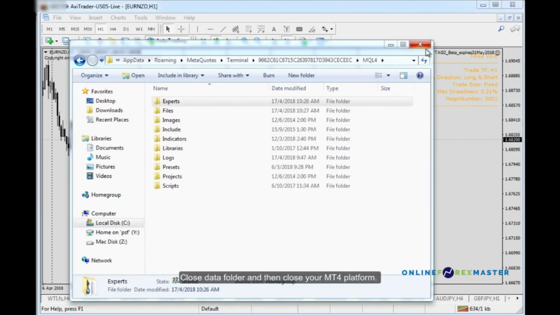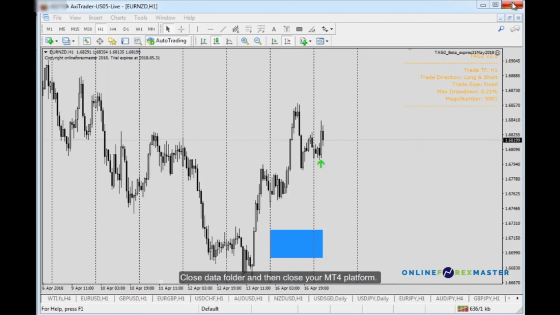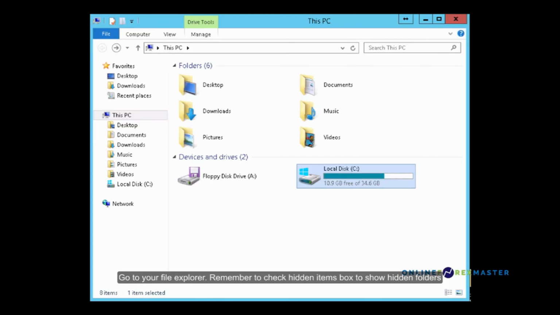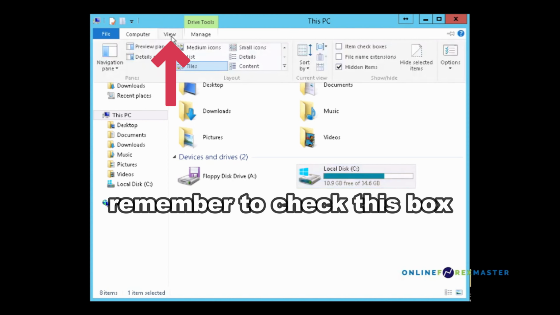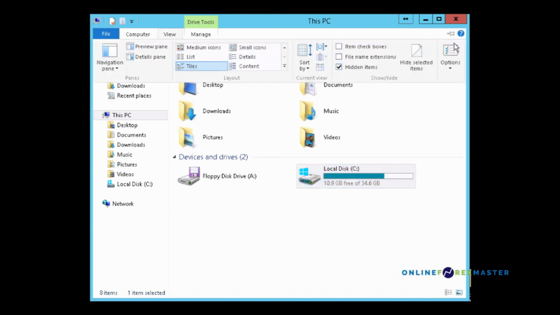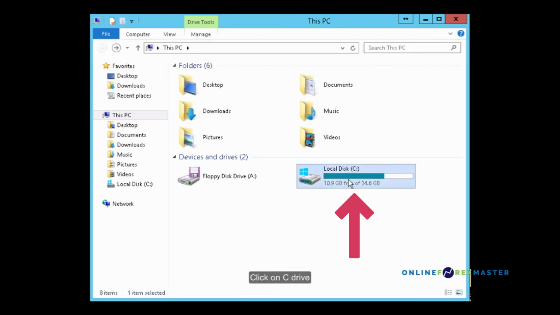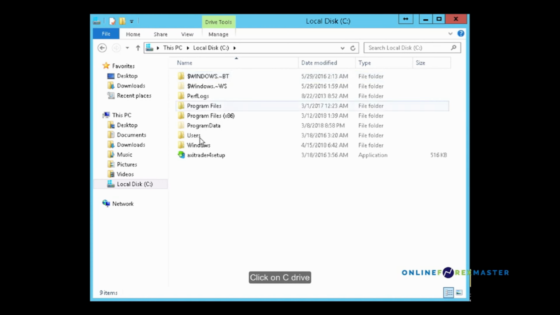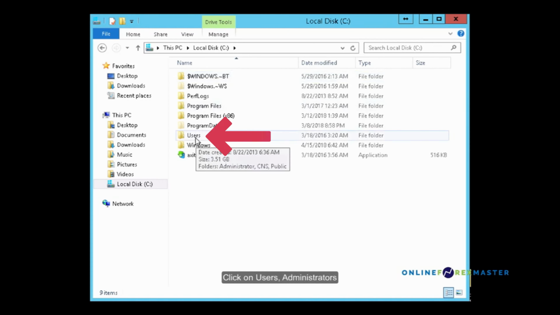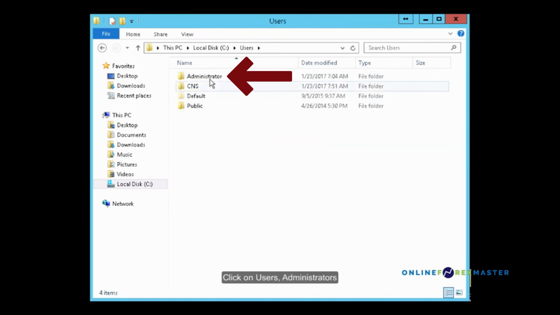Close your data folder and close your MT4 file. Now go to your file explorer. Remember to tick the hidden items box to show hidden folders. Click on C drive. Click on Users, Administrator,